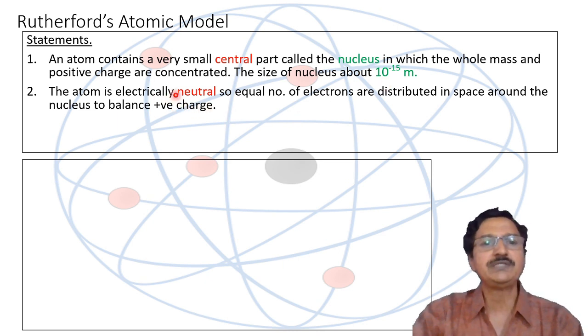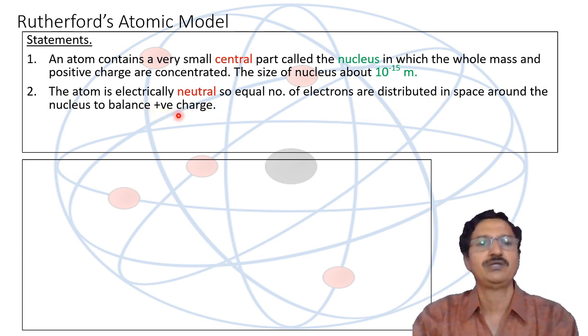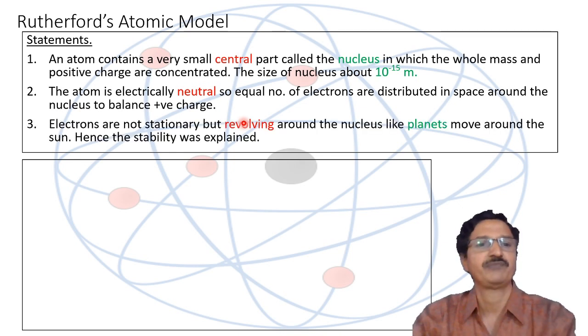The atom is electrically neutral, so an equal number of electrons are distributed in space around the nucleus to balance the positive charge. This was the important statement: the nucleus is at the center and these electrons are revolving around this central nucleus, and they balance this structure.